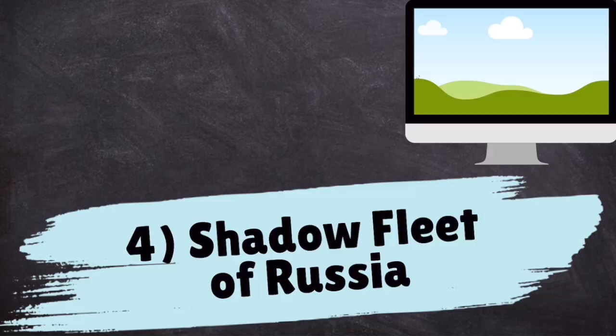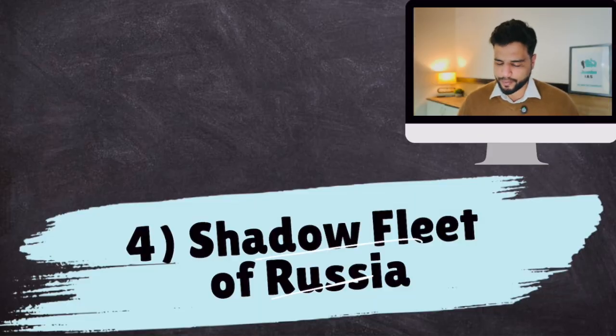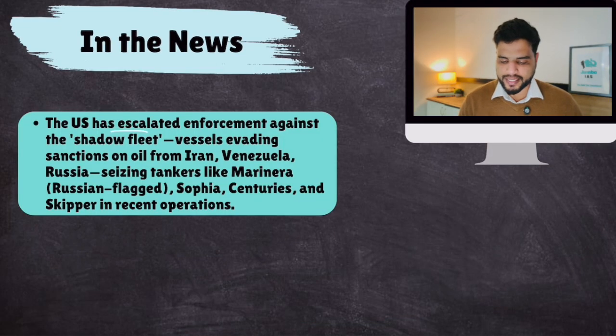Okay, it was a Russian shadow fleet ship. Now, this has put into question what shadow fleets are. So we will investigate what shadow fleets are. Let's quickly talk about this. So, the shadow fleet of Russia. The USA has escalated enforcement against shadow fleet vessels evading sanctions on oil from Iran, Venezuela, and Russia, seizing tankers like the Marinera, Sofia, Centuries, and Skipper.